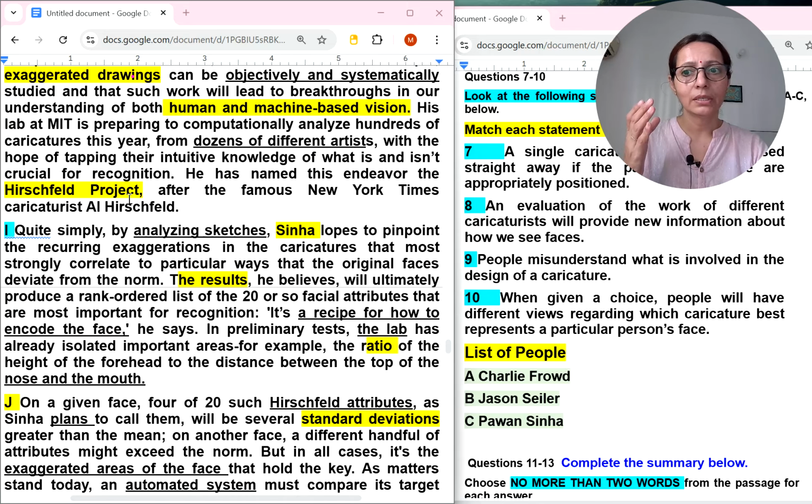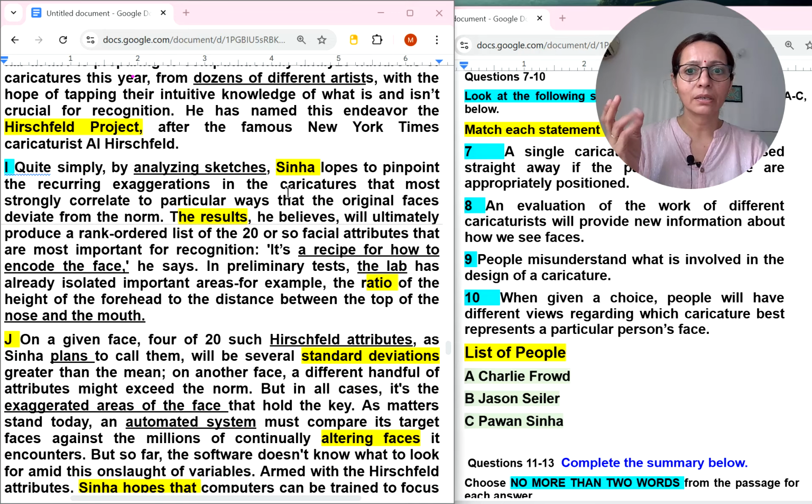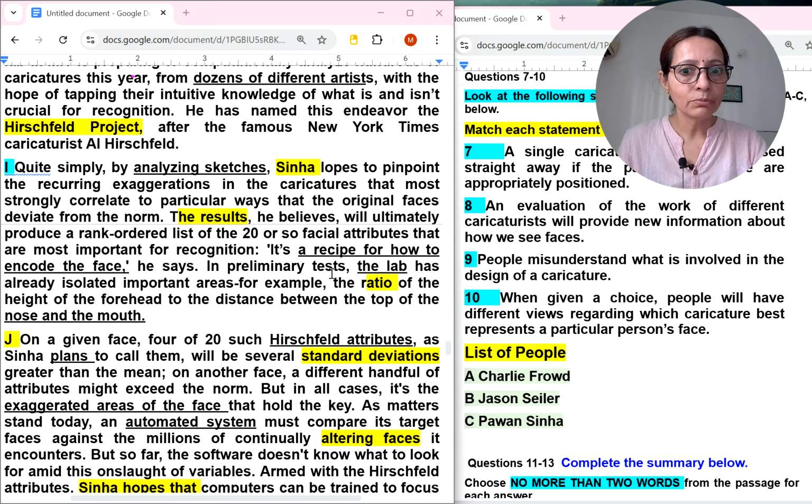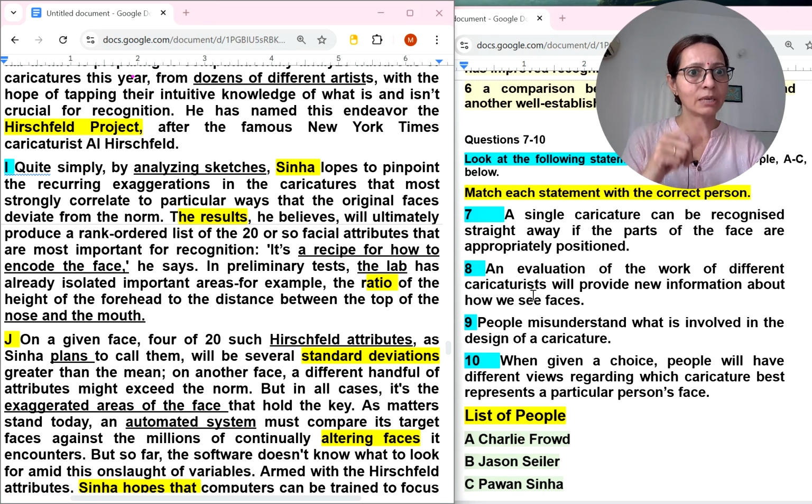Harsh Field project, Sinha again. The results, what he is talking about, the results are there. So this is the time saving. So next type of question, let's do one question, I will be doing it.